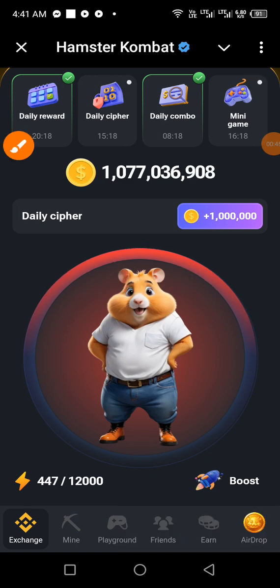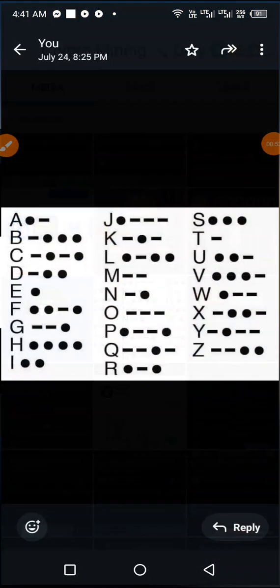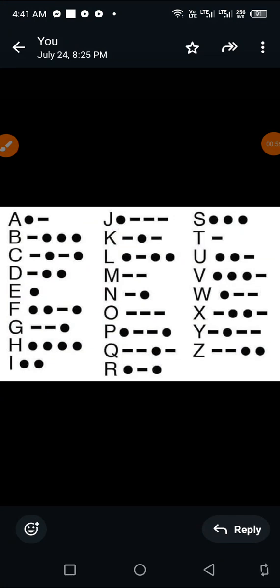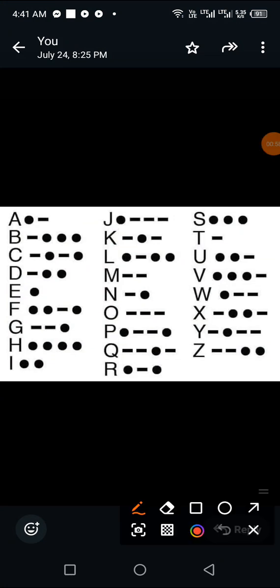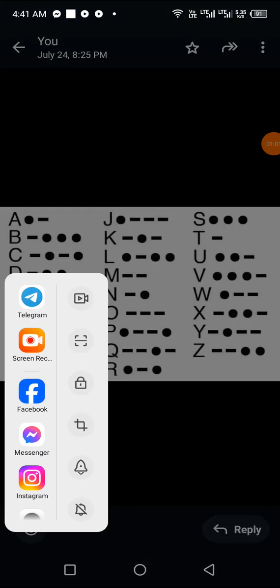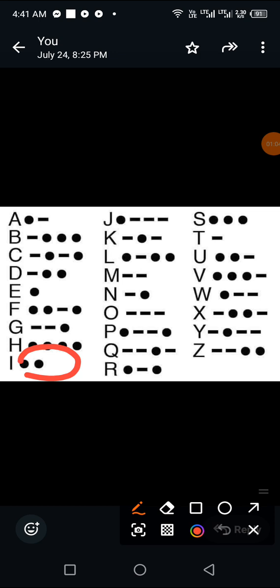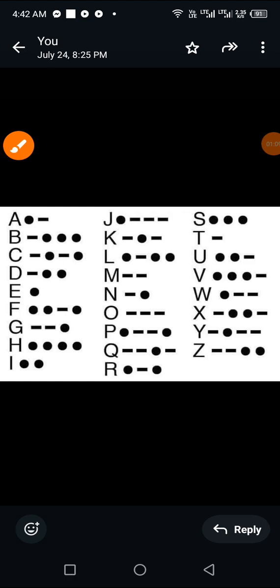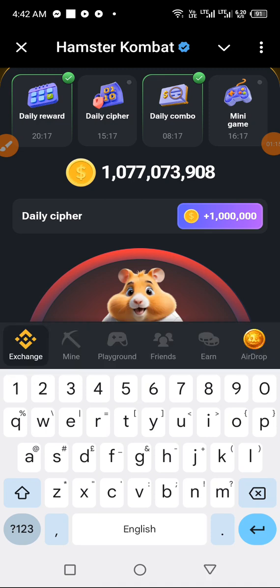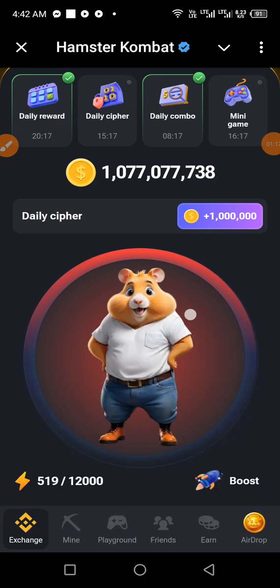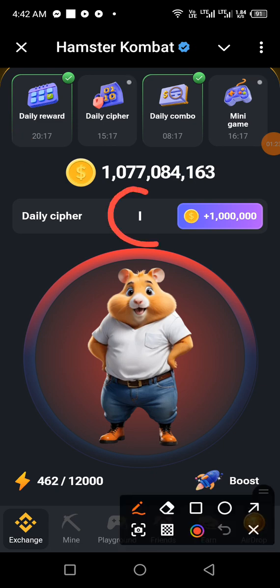So without wasting time, let's consult our chat board. Okay, so the first letter in income is letter I, and it is very easy. This is letter I. Double dot, tap, tap. So you just tap 2 times on your phone. So let's do that. 1, 2. So that's how we get dot, okay? And then letter I has been activated.